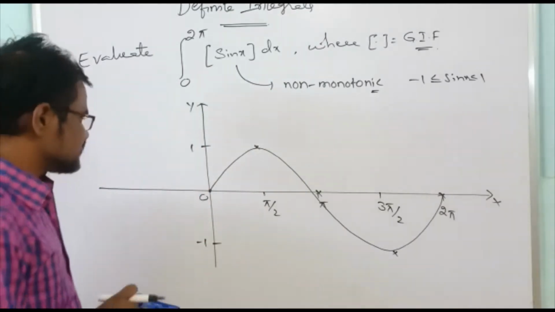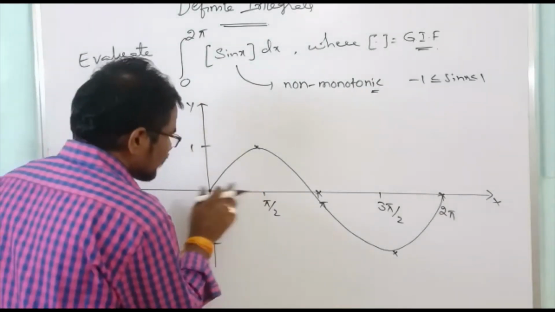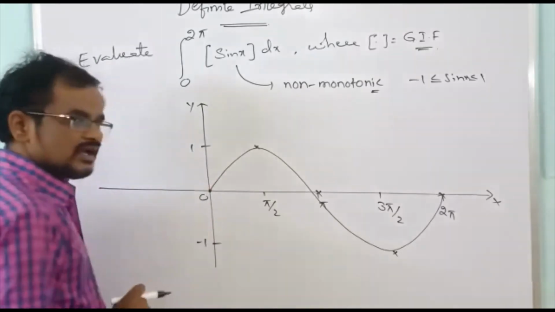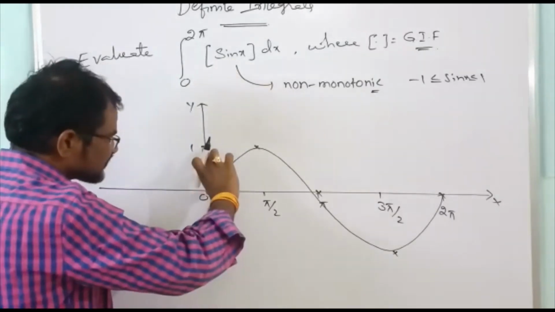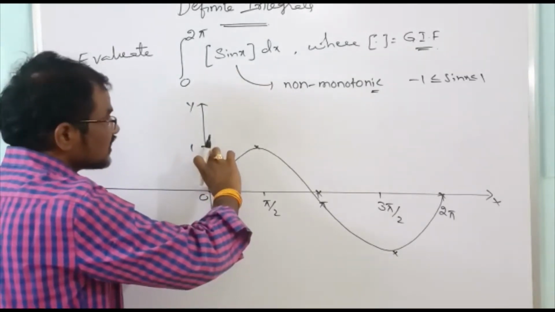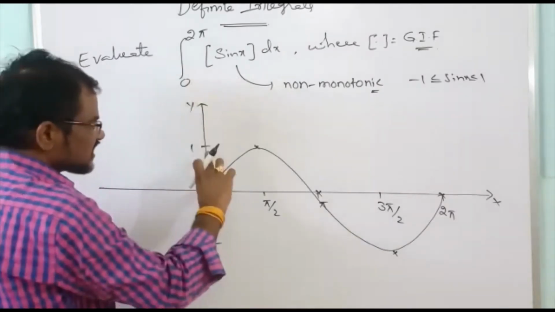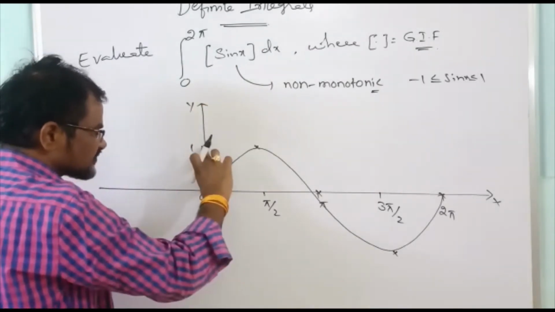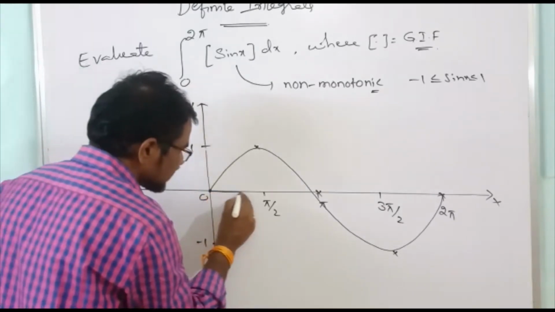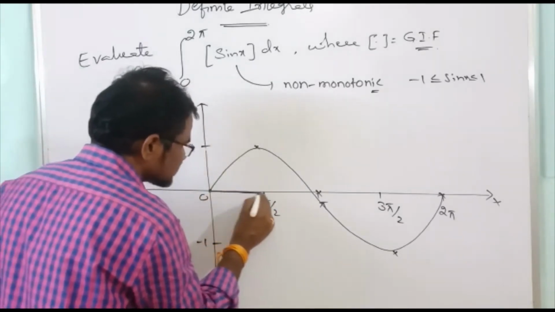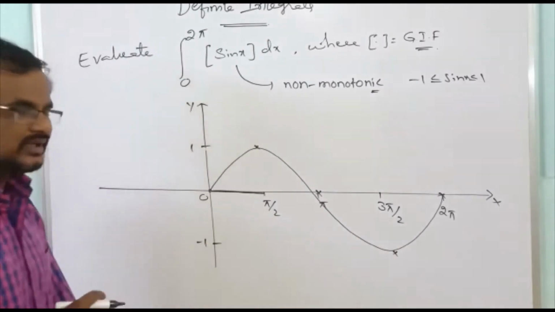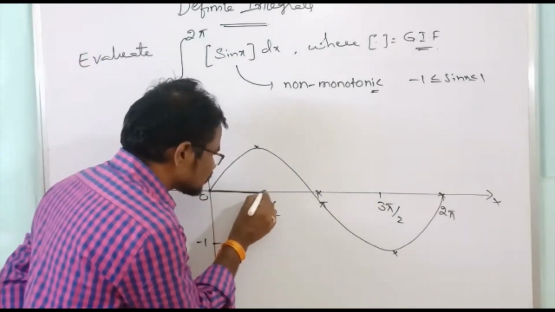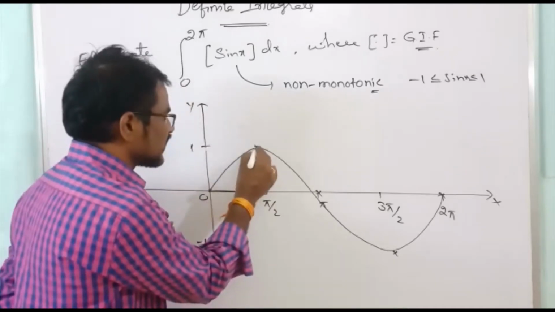Now observe 0 to pi by 2: the function is increasing and the value of sin x varies from 0 to 1. So whenever the value of sin x varies from 0 to 1, the greatest integer of sin x is 0 only. At pi by 2, the sin value is 1.